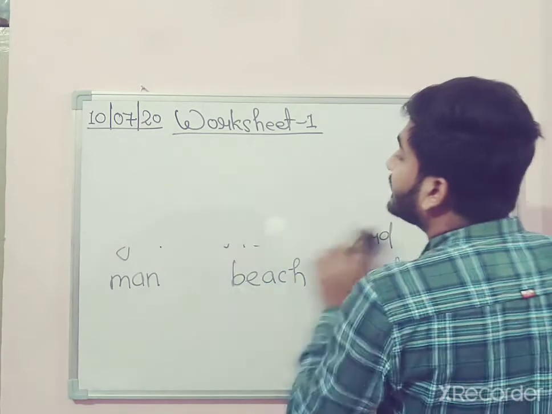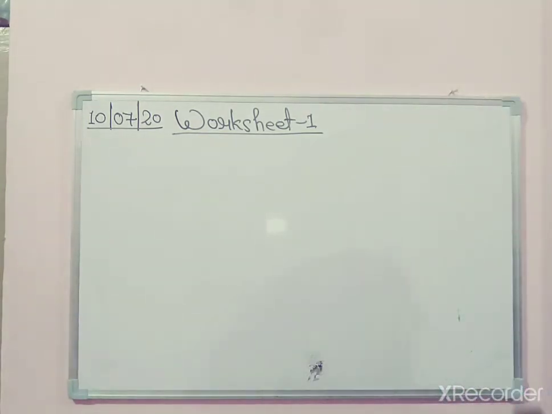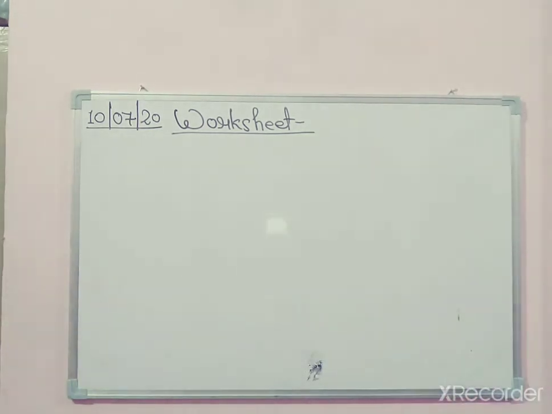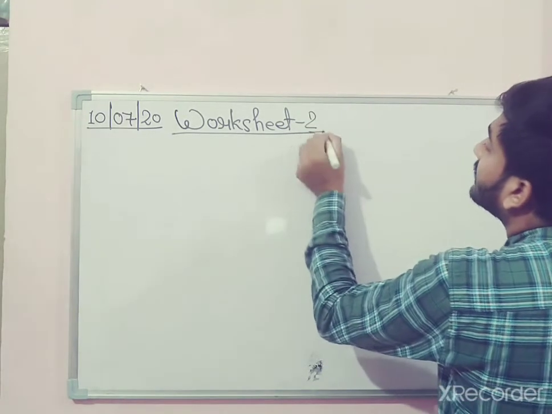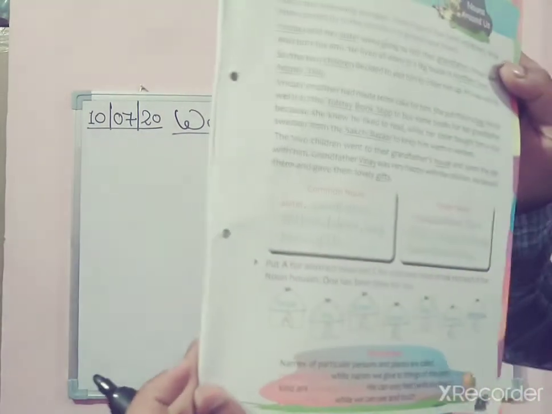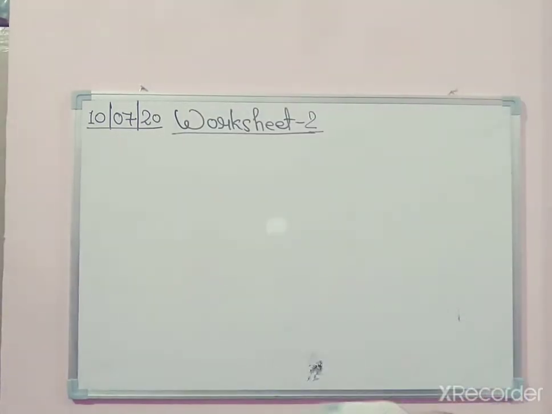Now we have done worksheet number 1. Now we'll do worksheet number 2, which is nouns around us. This is worksheet number 2, which is on page number 3.